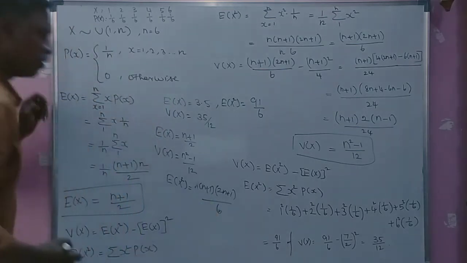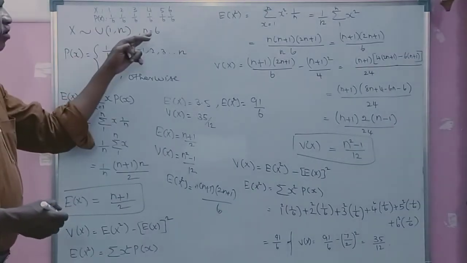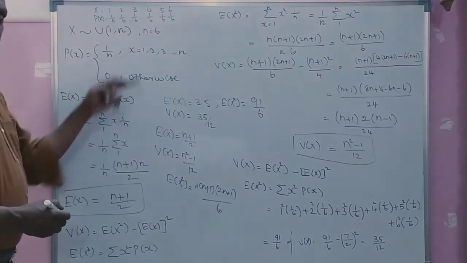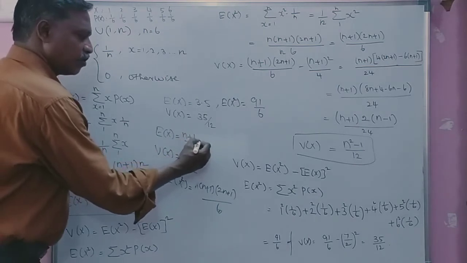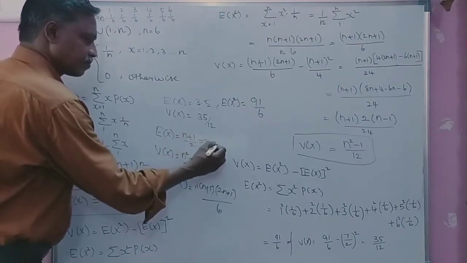Now here the parameter n equal to 6. So this will be 6 plus 1 is 7, 7 by 2 is 3.5, this result.